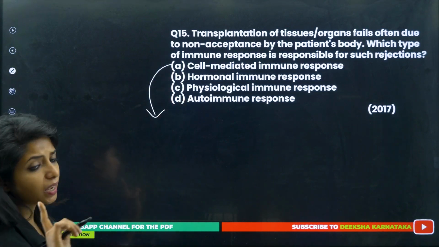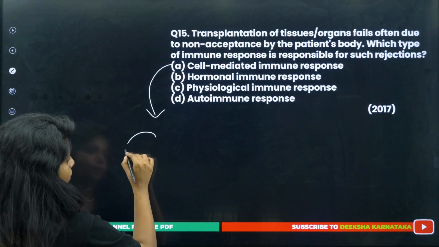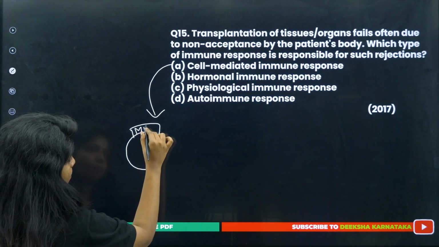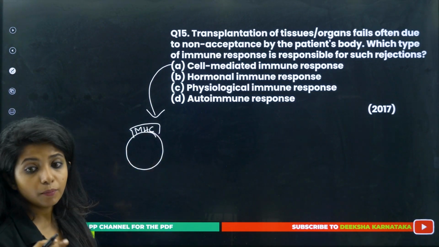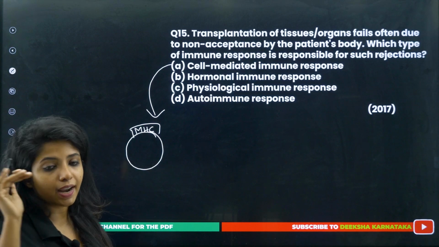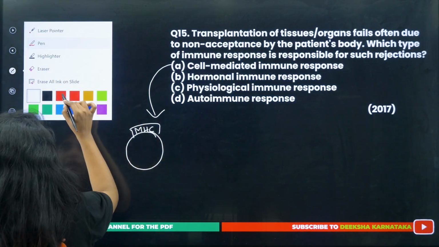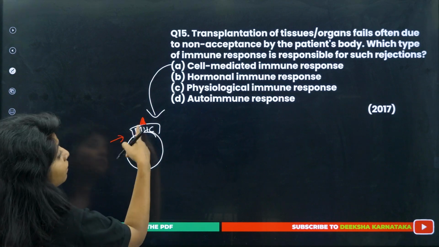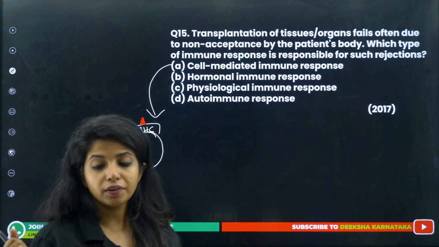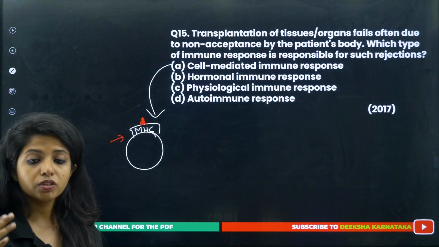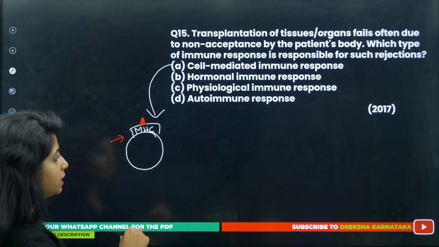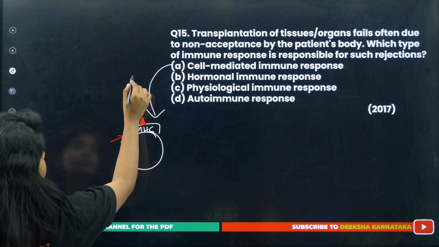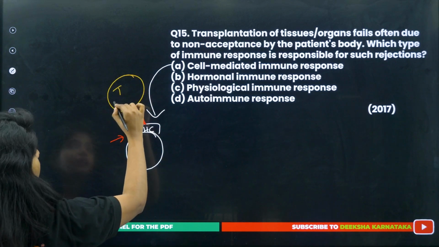Why? I told you, everyone has a different type of MHC. There are molecules which show that there is an antigen. I told you, red flag. So basically the antigens are carried with the help of these molecules. And everyone has different MHC, just like how we have different fingerprints. So all our cells have different MHC, and these MHCs are being sensed by the T lymphocytes.